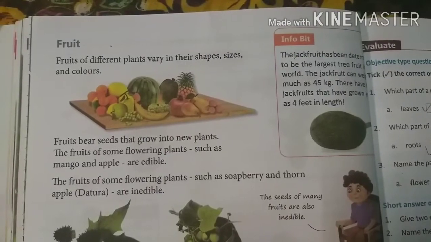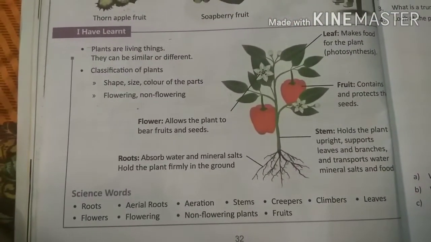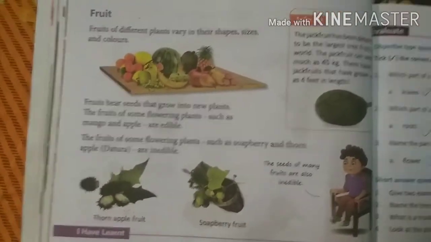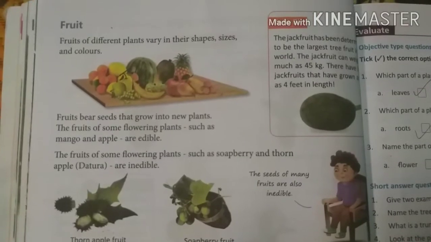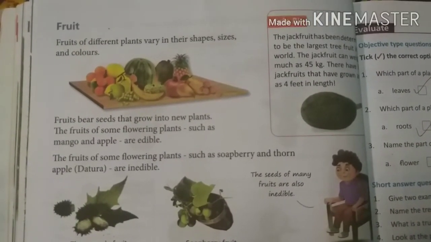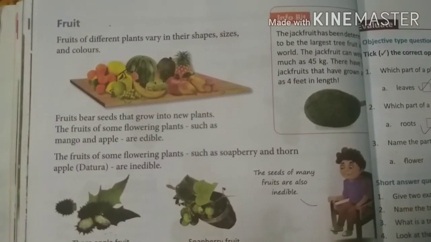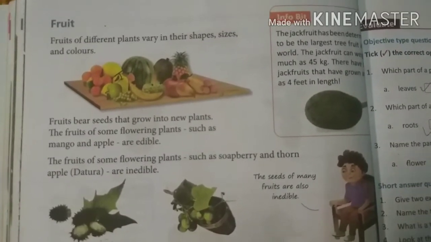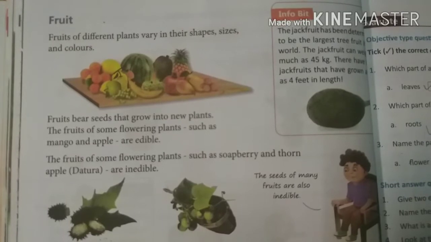Today you are on page number 32. We have discussed stem, flowers, flowering and non-flowering plants and leaves. And today we are on fruits.